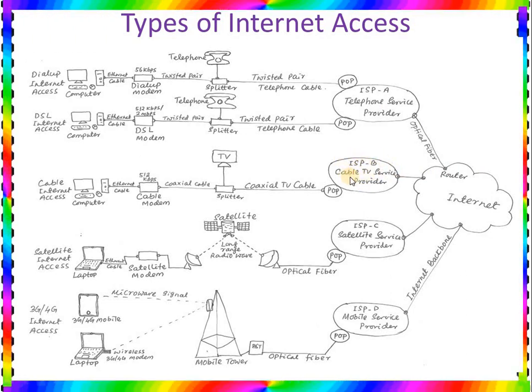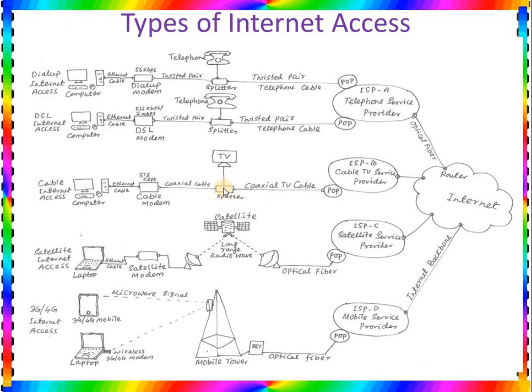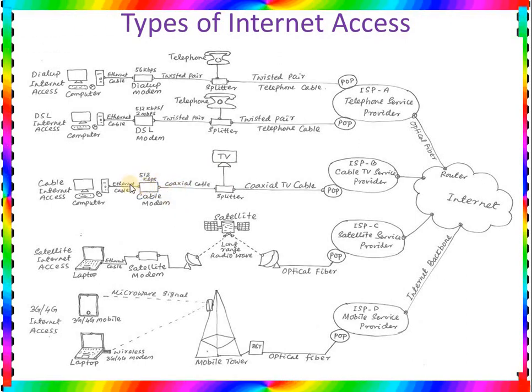So here this is another ISP. This ISP is connected to the splitter by using coaxial cable, or you can say through the point of presence. So the coaxial cable is connected to the splitter. The splitter splits the coaxial cable into two parts. One is for TV, where you can enjoy the TV, and the other part is connected to the cable modem, and the cable modem is connected to your computer. So this type of connection is called your cable internet connection. So this is the third type.